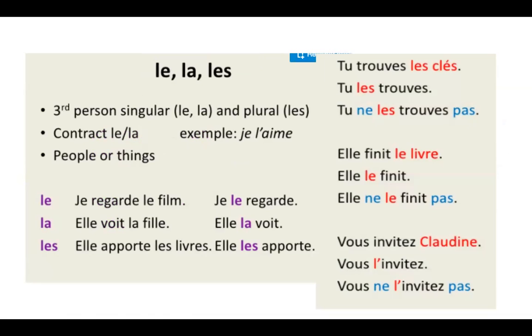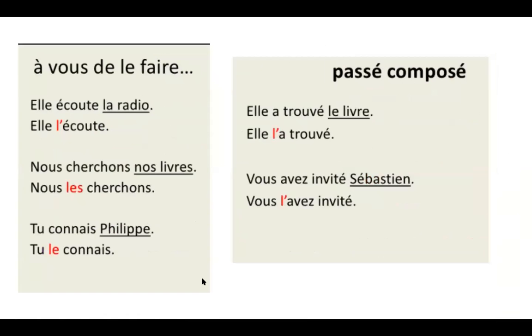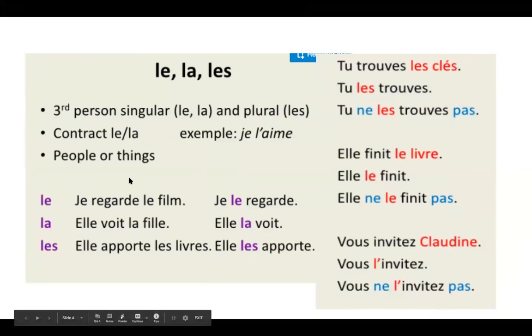So these, they can refer to a person, they can refer to a thing, they can refer to a plural. So, for example, je regarde le film, je le regarde. Elle voit la fille, elle la voit. So let's think about how that would be translated. It is just, she sees it. She sees the girl. She sees her.